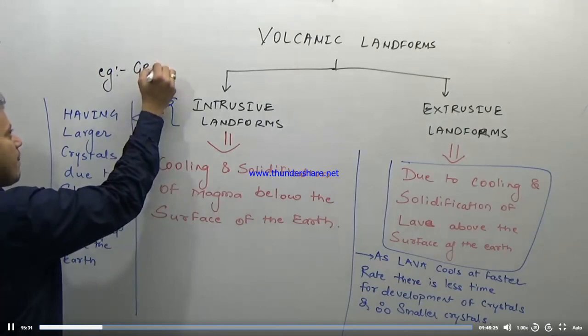Outside the surface of the earth, these will be extrusive landforms. So plutonic landforms are formed very, very deep inside the surface of the earth.